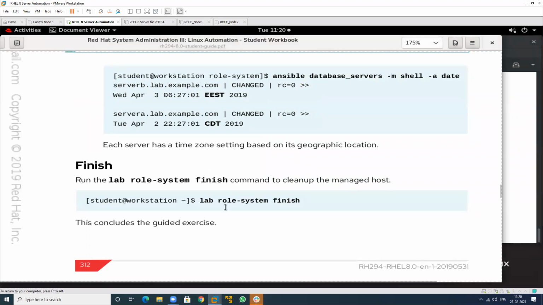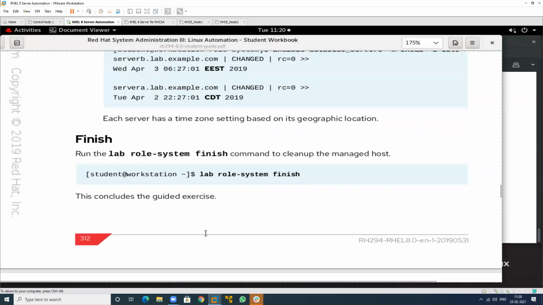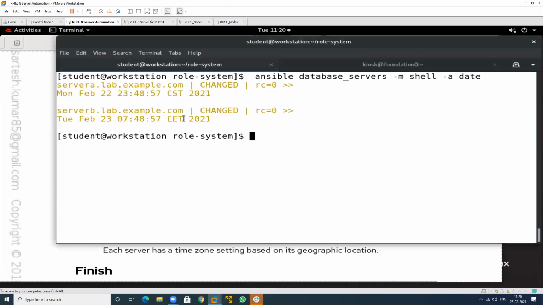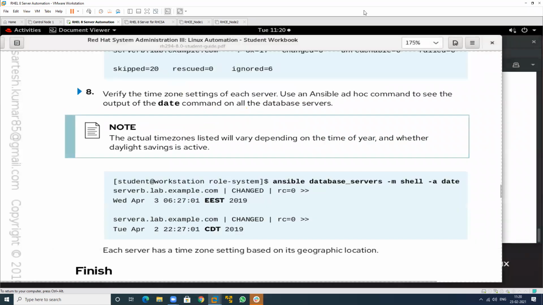Then this exercise will complete. So this is EEST, this is CDS, but in my machine this is different, CST and EET. So now this exercise will complete. So I will finish this one. Resume the recording. So I will start.